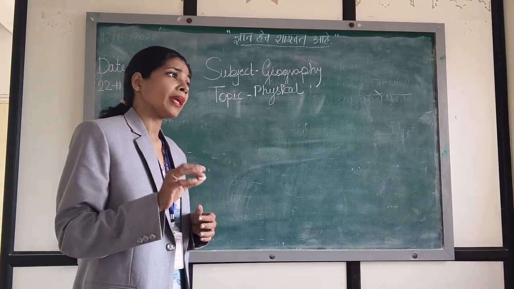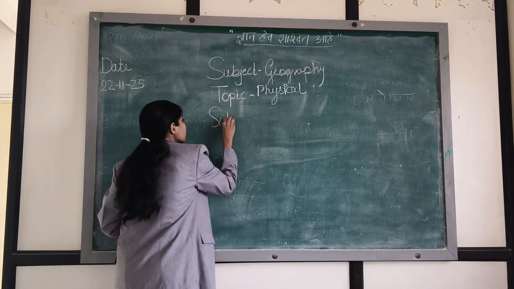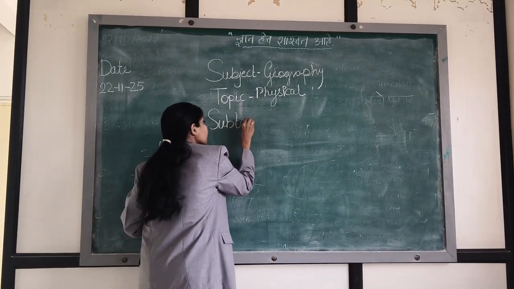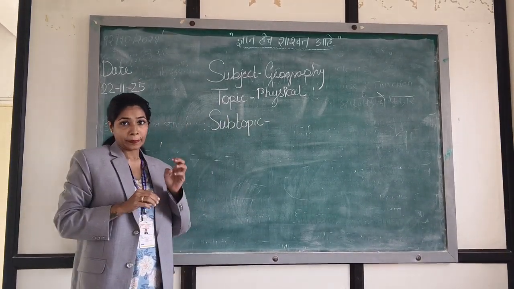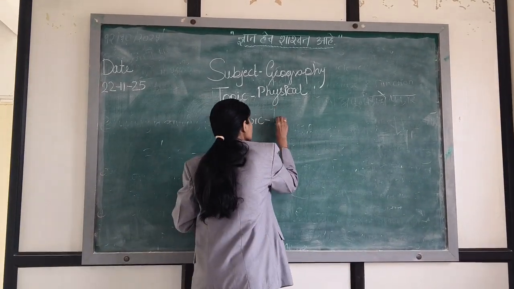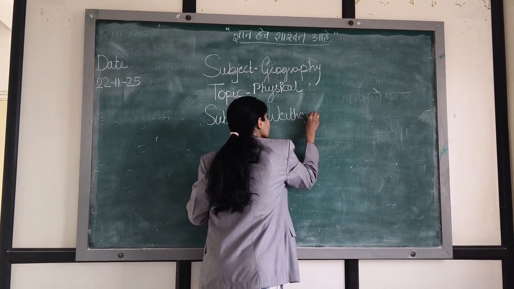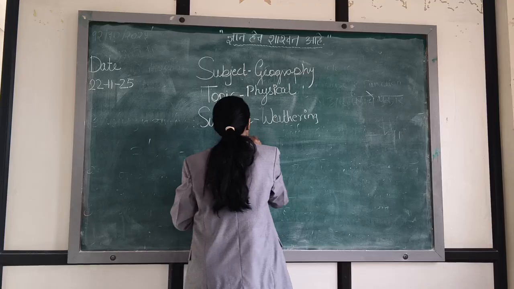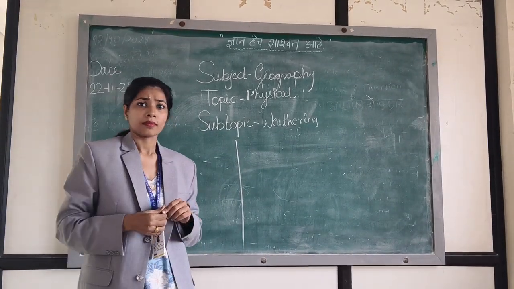Okay. And the main cause, what is it called? What is the main cause? Anyone? It is known as weathering. Okay. What is it known as? Weathering. Now what is weathering?